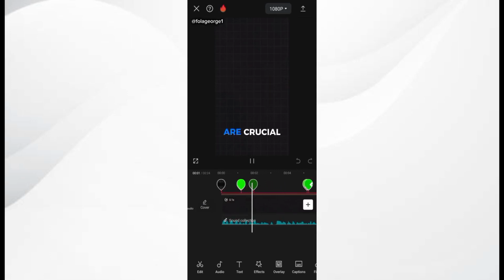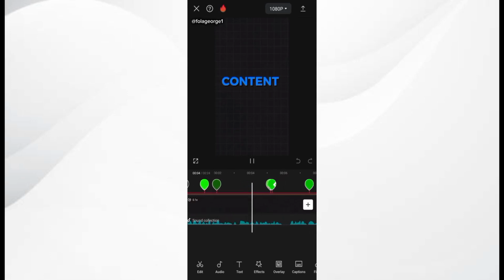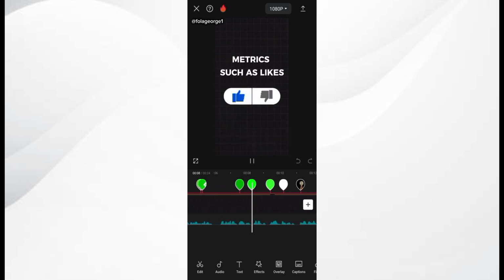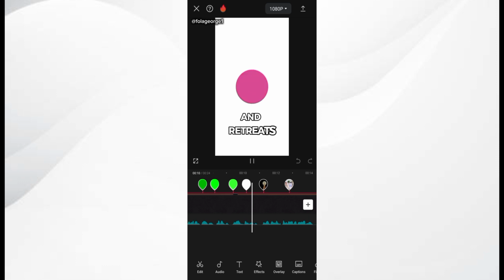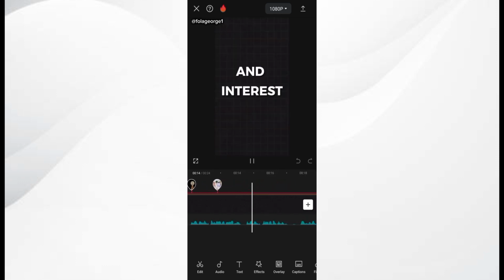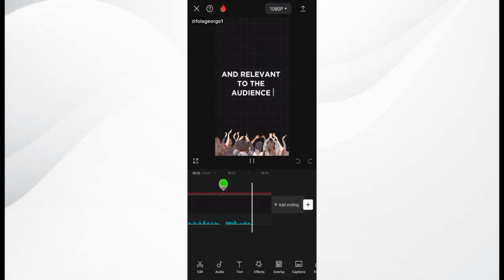Engagement metrics are crucial indicators of how well content resonates with the audience. Metrics such as likes, comments, shares, and retweets provide insights into the level of interaction and interest generated by the content. High engagement rate indicates that the content is compelling and relevant to the audience.